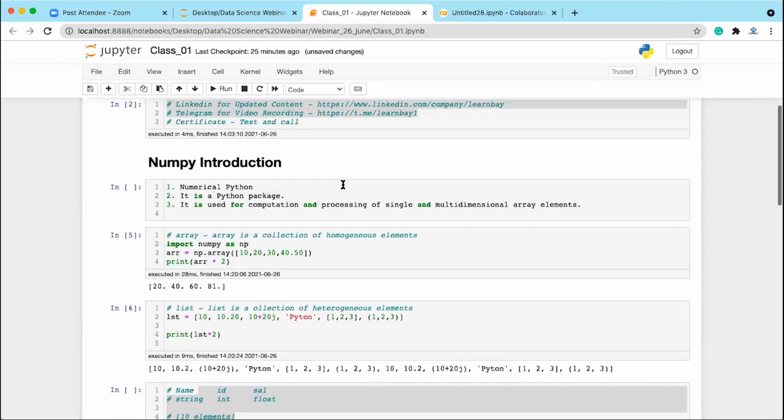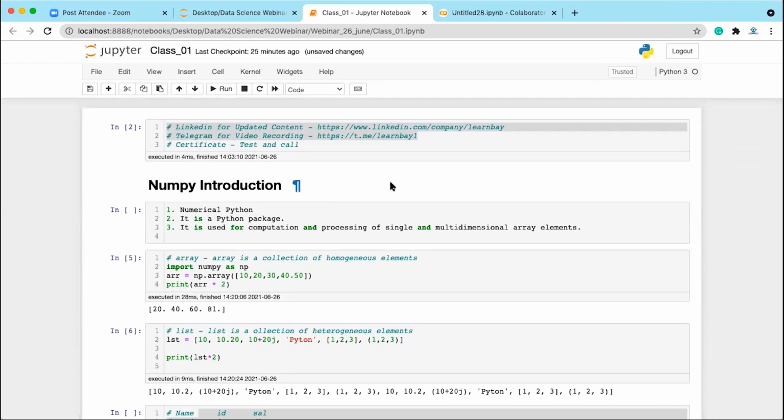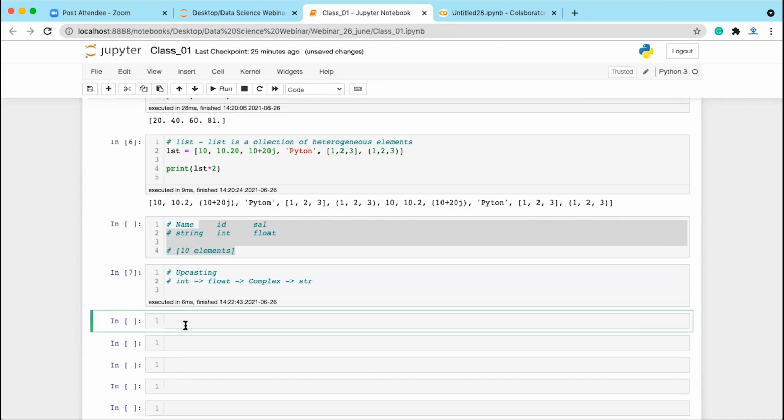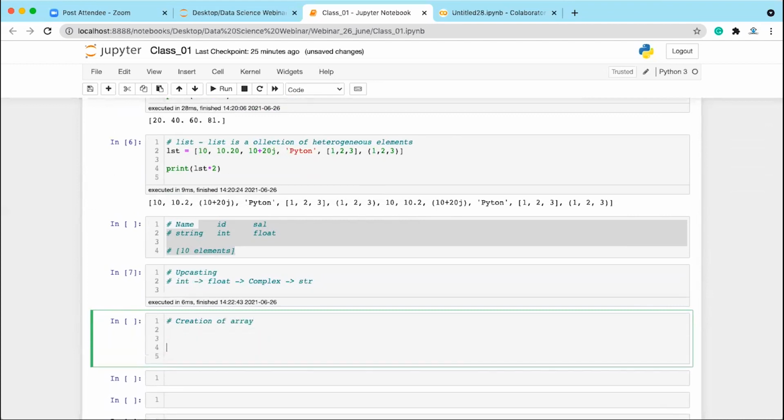Okay, so the next topic we have is let's see how we can create an array and what different operations we can perform on the array, right? First of all, let's see creation of an array. You can create an array in multiple ways. First, we will see how we can create a 1D array using a list.